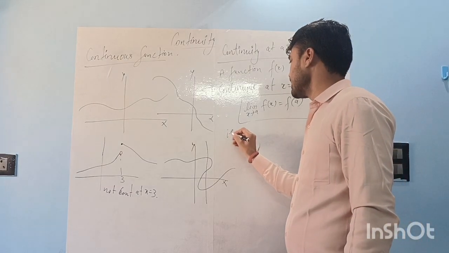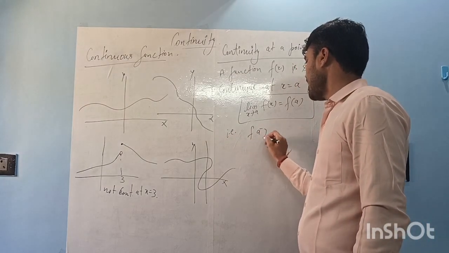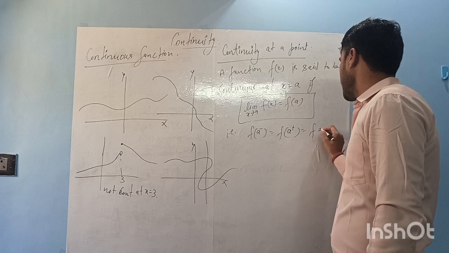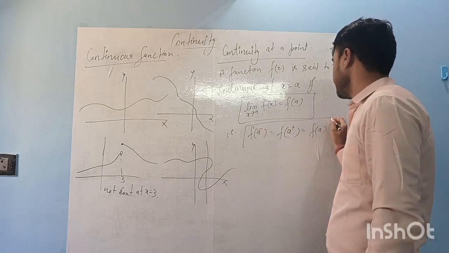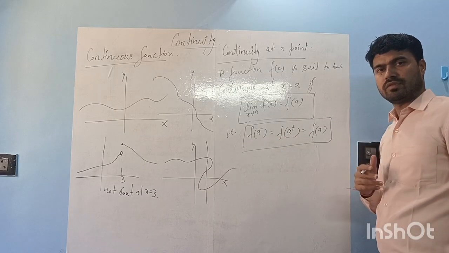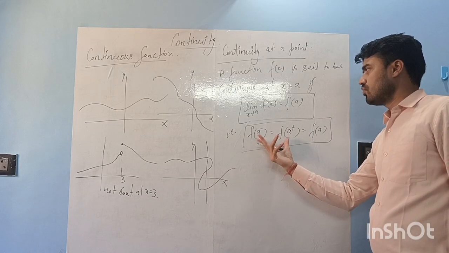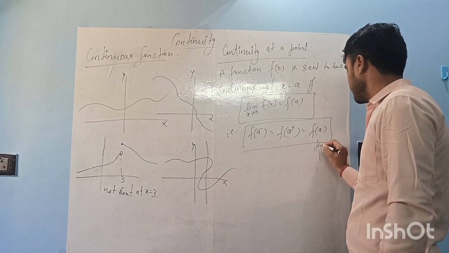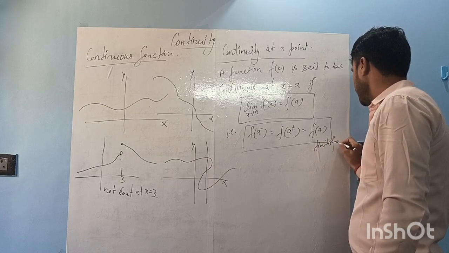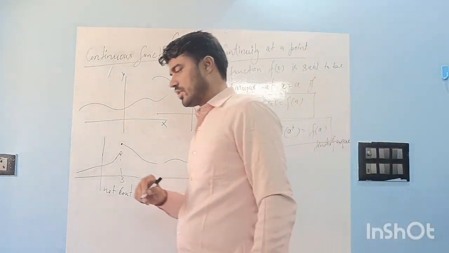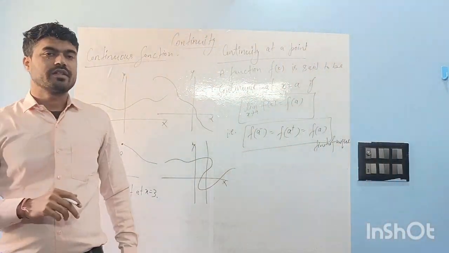But we can also write the same thing as f(a minus) is equal to f(a plus) is equal to f(a), right? LHL is equal to RHL is equal to the value of the function, right? These two only refer that the limit exists, right? Obviously this should be finite and unique. Finite and unique. Okay. So if this is the case, then the function is continuous.